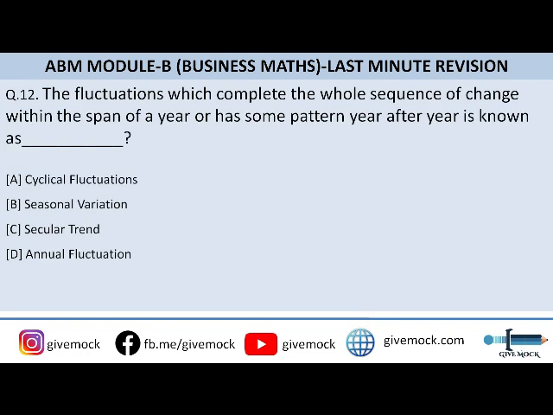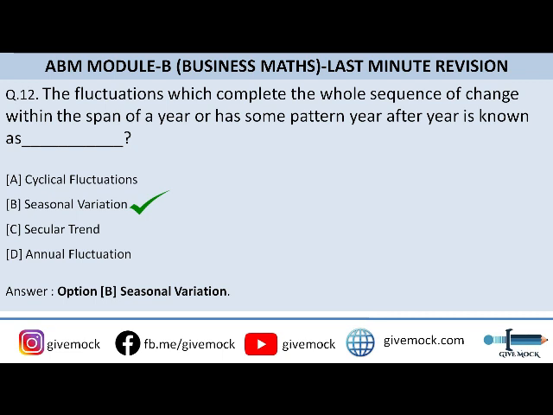The fluctuations which complete the whole sequence of change within the span of a year, or have some pattern year after year, are known as. So option A is cyclical fluctuations, option B is seasonal variation, option C is secular trend, and option D is annual fluctuations. So guys, the correct answer to this question is option B, that is seasonal variation.